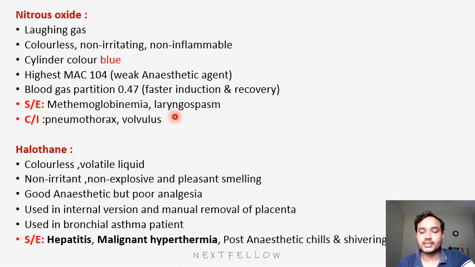It also causes laryngospasm, and it is contraindicated in pneumothorax and volvulus. Why? Because nitrous oxide is a gas, it will enhance gaseous dilation. So we will not use it in pneumothorax, because it will further aggravate the pneumothorax and cause dilation in intestinal obstruction. So we will not use it in obstructive conditions like pneumothorax, volvulus, and inflammatory bowel diseases, and also in eardrum-affected cases. In those cases, if you use nitrous oxide, it will cause more perforations.